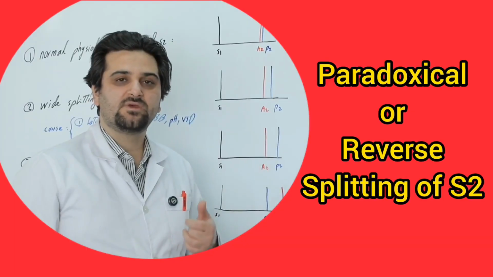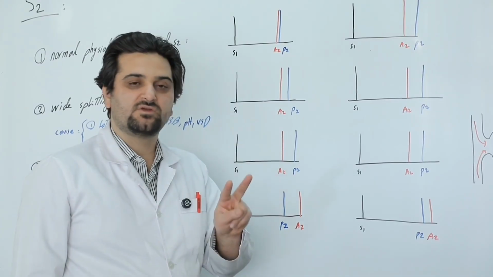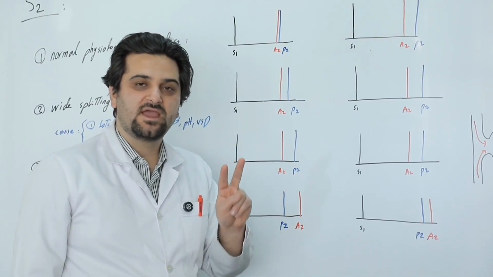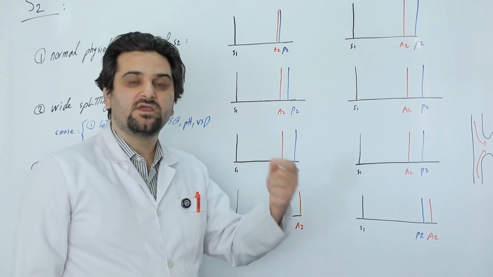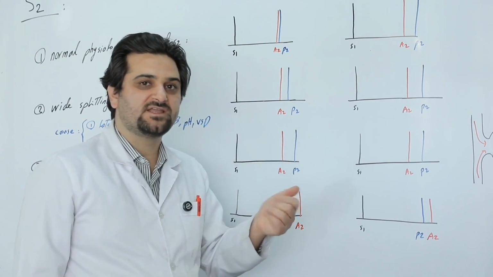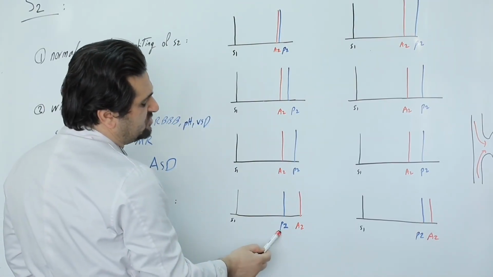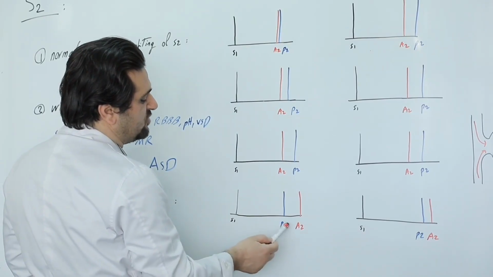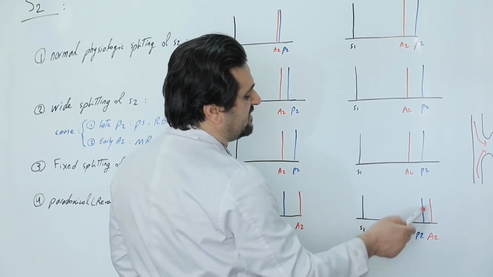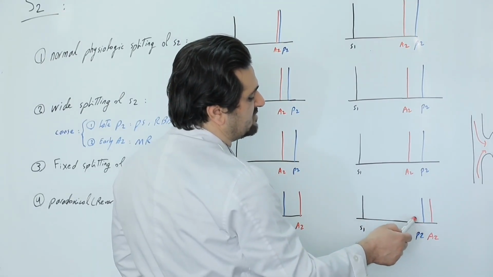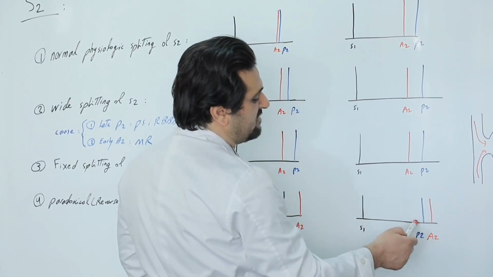The next topic is paradoxical splitting of S2, which means the second heart sound, or S2, is heard as two separate sounds. A2 is separated from P2. But here the situation is reversed. First we hear P2, then we hear A2. In reverse or paradoxical splitting of S2, P2 is heard first, meaning the pulmonary valve closes first, followed by the aortic valve. During inspiration, when venous return increases, the emptying of the right ventricle is delayed, so the pulmonary sound is heard later and P2 gets closer to A2.